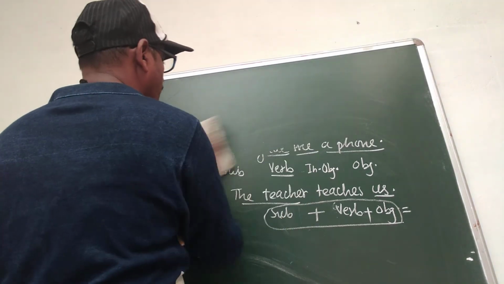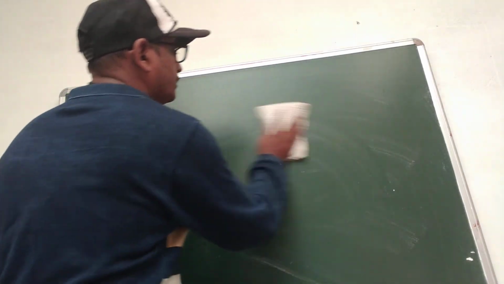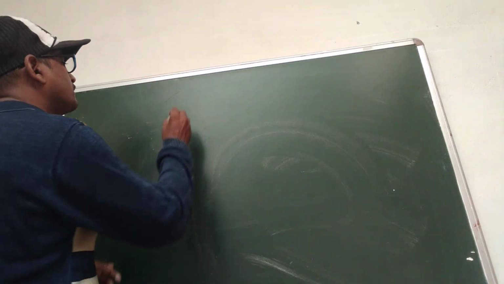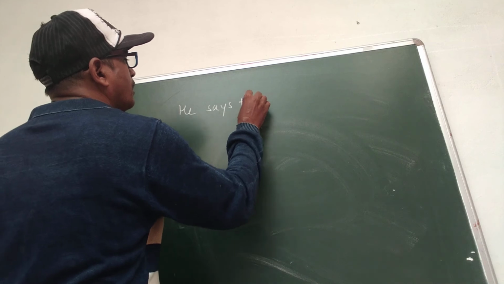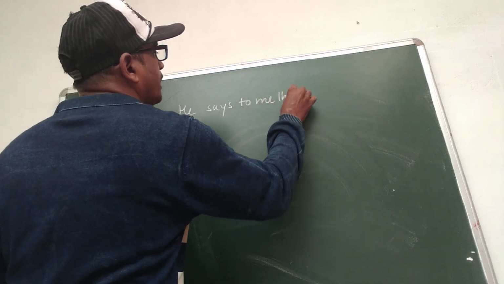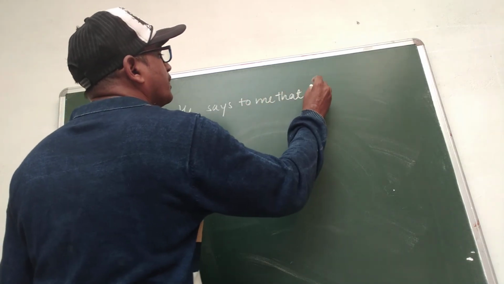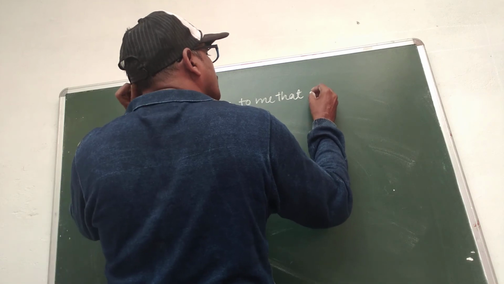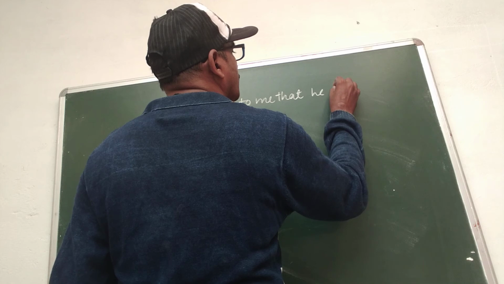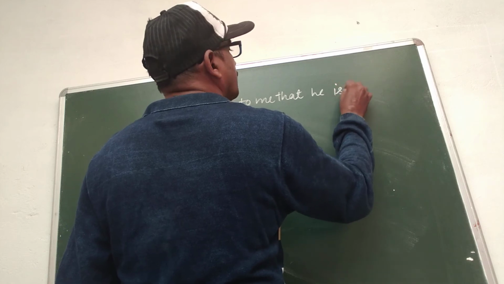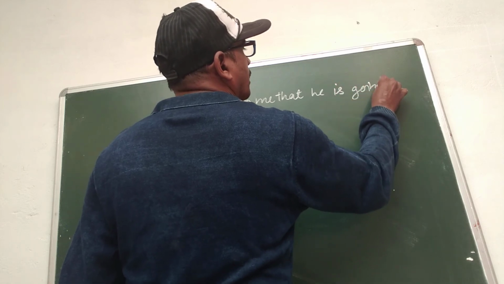Take another example. He says to me that he is going.